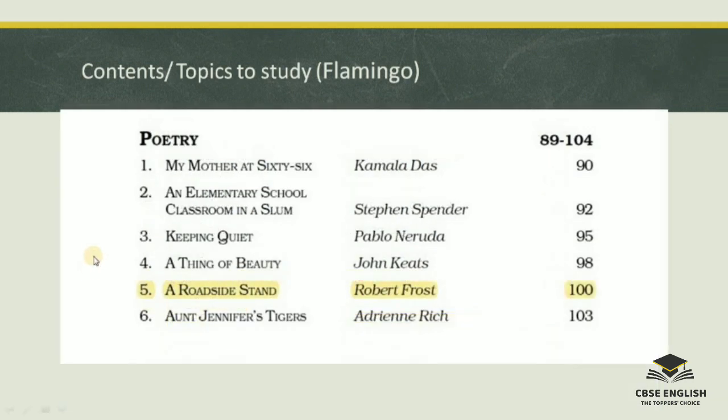Talking about poetry, 5 poems we have to study. This highlighted one is deleted. So what are the poems? My Mother at Sixty-six, An Elementary School Classroom in a Slum, Keeping Quiet, A Thing of Beauty and Aunt Jennifer's Tigers.